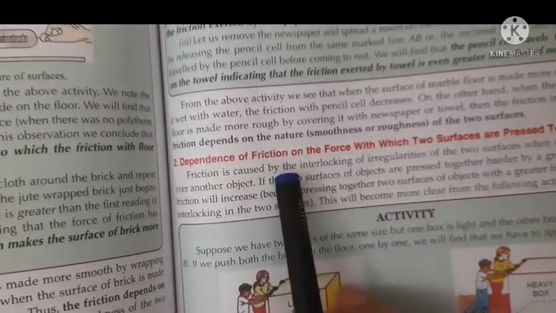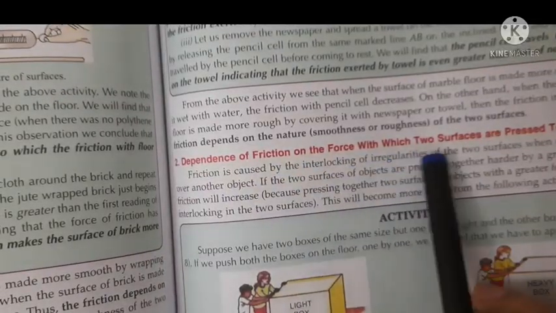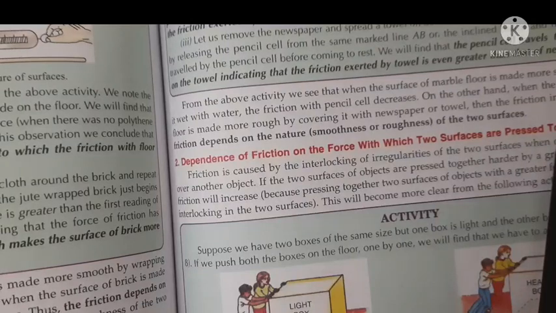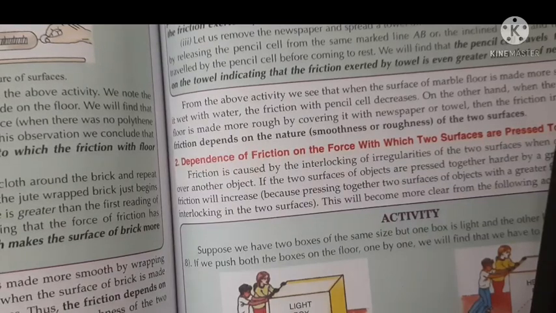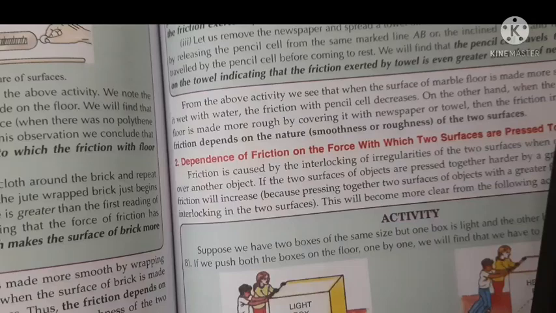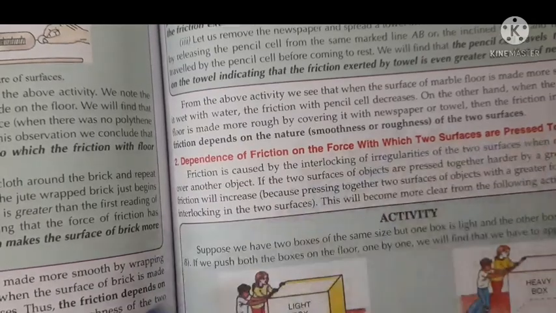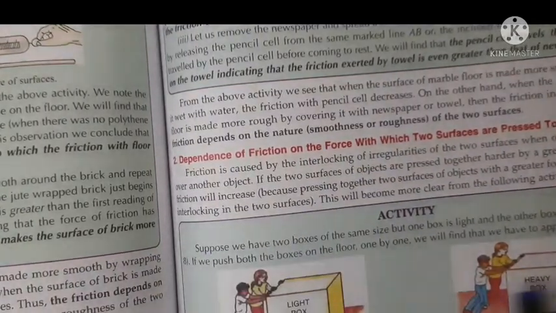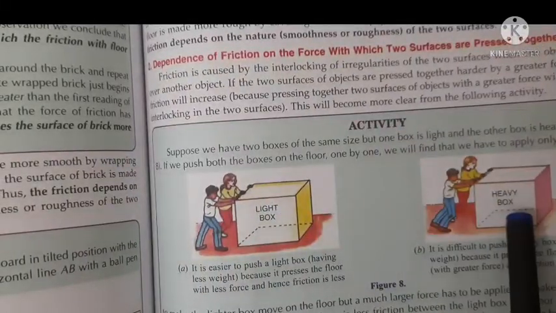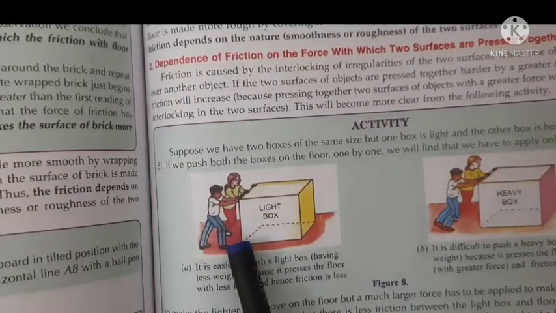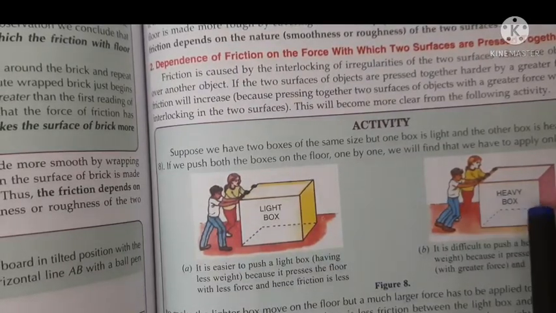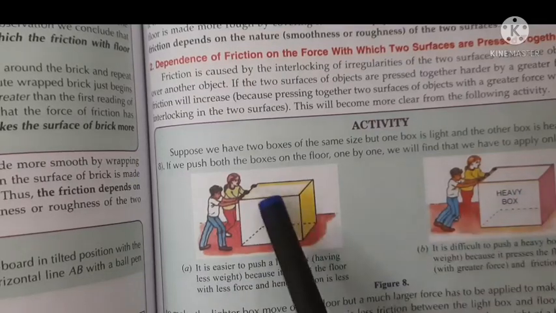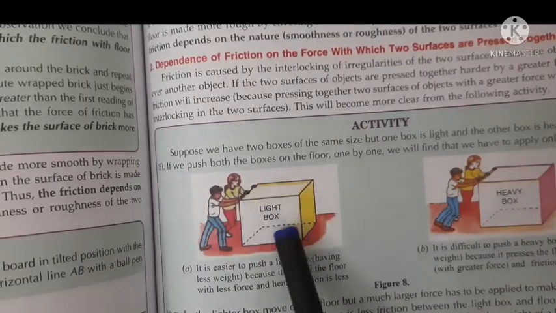Now, dependence of friction on the force with which two surfaces are pressed together. Definitely if it is pressed hard, the interlocking will be more and the force of friction will be more. If it's pressed not so hard, with less force, what will happen? The interlocking will not be so strong and the force of friction will be less. Now you see, these are the two boxes. This is a light box, this is a heavy box. The force required to move this box is much less compared to the force required to move this heavy box.